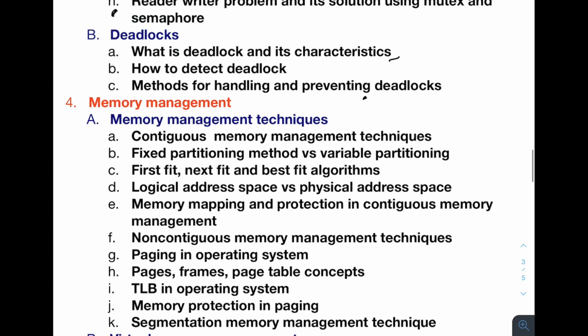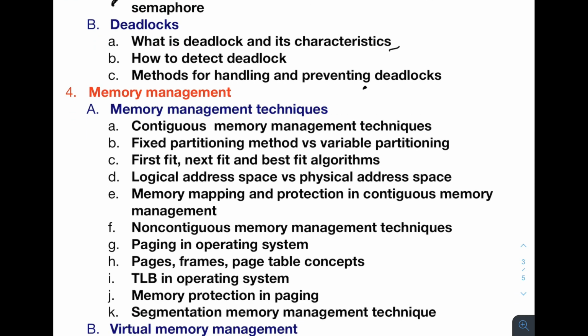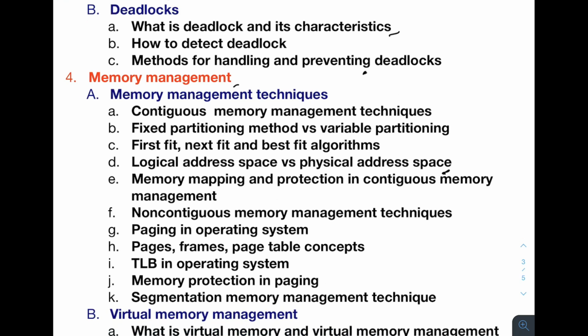And the fourth topic, after you have understood how the process is managed and how process synchronization takes place, we will go to memory management. In memory management, again we will start with the basics. We will start with contiguous memory management, then go to non-contiguous memory management, and then look at the difference between logical address space and physical address space. For each of these, contiguous or non-contiguous, we'll also look at how the kernel provides memory mapping and protection.